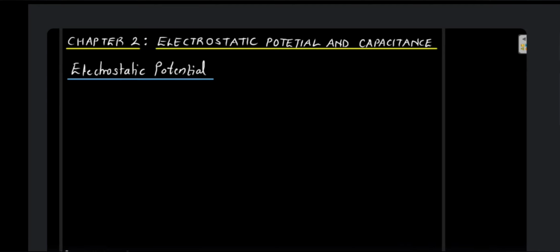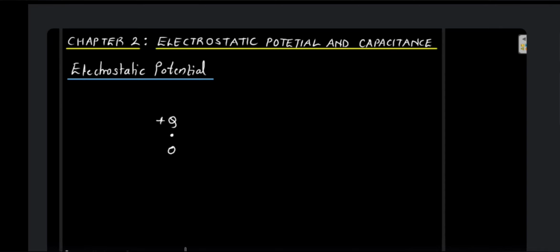So let us consider a source charge again. Let us say the source charge is plus q. Okay, I am placing this source charge, let us say, at point O, the origin.